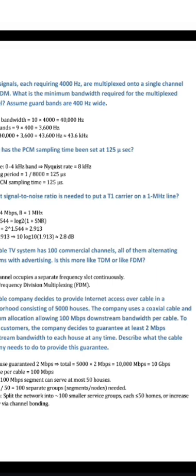The next question, what signal to noise ratio is needed to put a T1 carrier on a 1 megahertz line? The answer is C equal to 1.544 Mbps, B equal to 1 megahertz. After all these calculations, we get the answer 2.8 decibels.